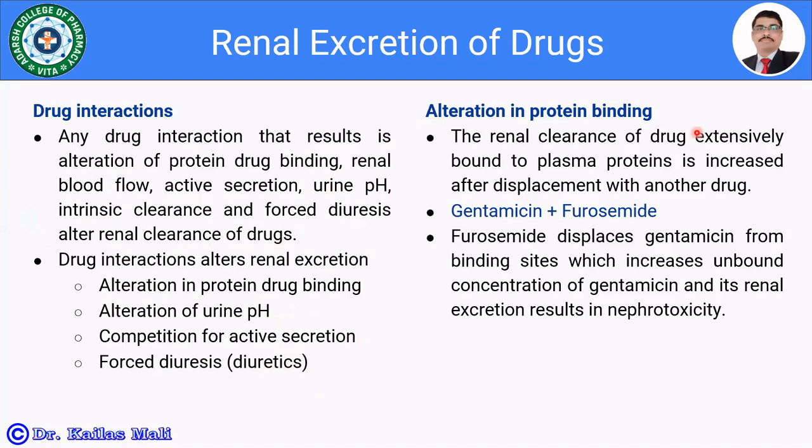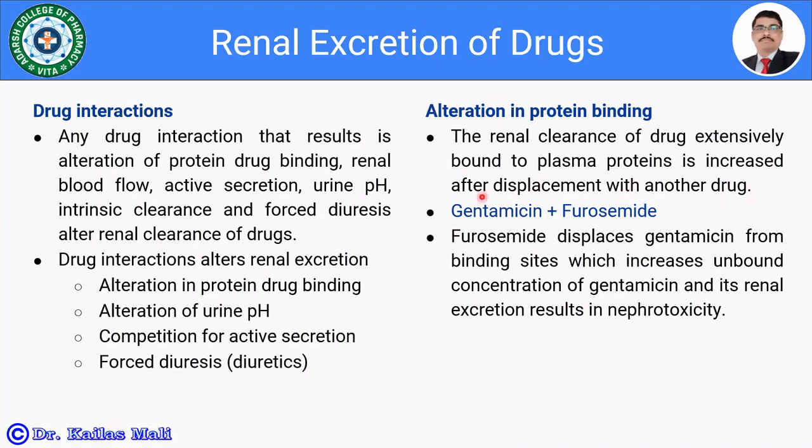The renal clearance of drugs which are extensively bound to the plasma protein is increased after displacement with another drug. If a drug is extensively bound to the plasma protein, say for example 90% of the drug is protein bound, and we introduce another drug which displaces the protein binding, that will increase the unbound concentration of the drug, and furthermore the excretion of the drug is going to be increased.